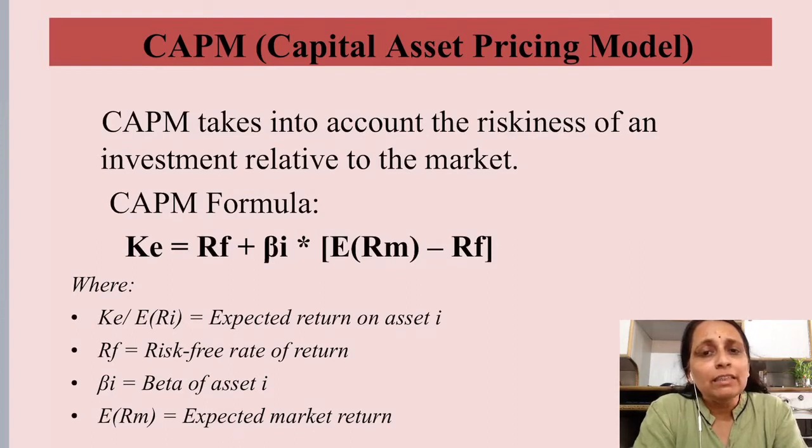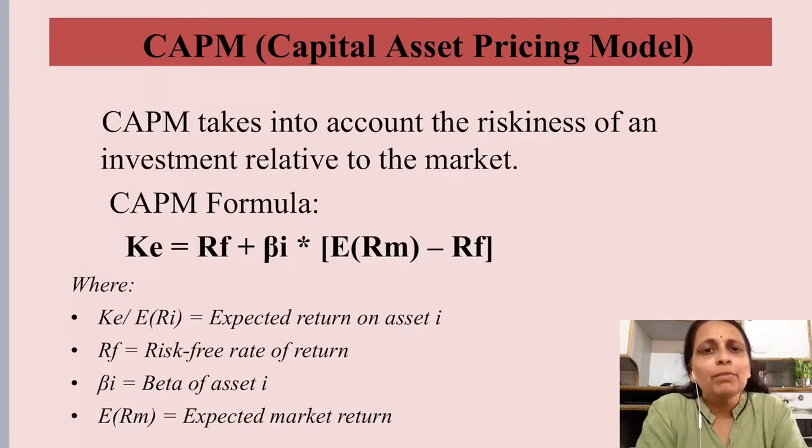In this model we are taking input from the market. Now what is the meaning of the market? Market means the stock market, the benchmark index is the market for that particular business. So we will take that into consideration and we will see, according to the market riskiness and according to the risk of this particular business, what is the risk premium and what will be the cost of equity for that particular asset, for that particular share.